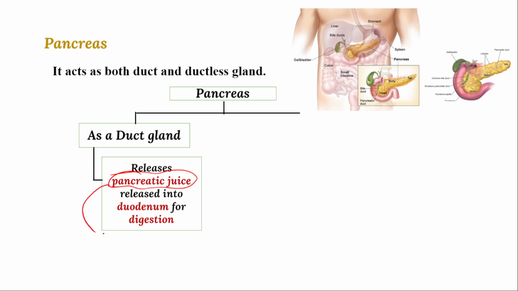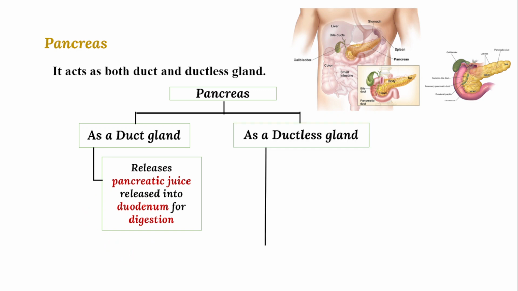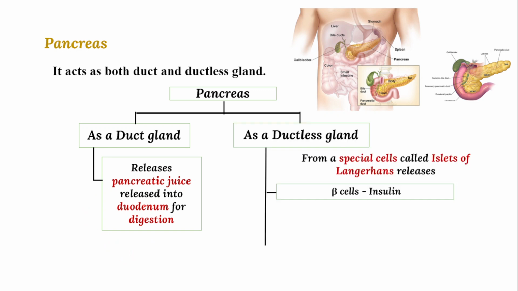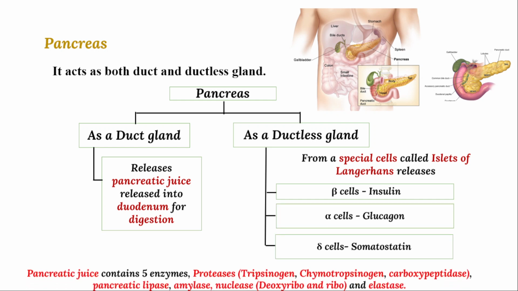Pancreatic juice contains different types of enzymes. These enzymes help in digestion of sugars, proteins, and even fibrous materials like muscular tissues. Pancreatic juice generally releases five enzymes: proteases, which include trypsinogen, generally called trypsin, chymotrypsin or chymotrypsinogen, and carboxypeptidase, released from the duct glands of the pancreas, which mainly degrade proteins.